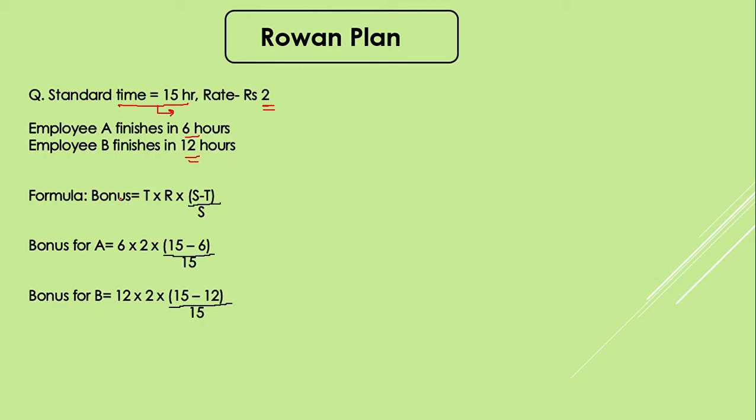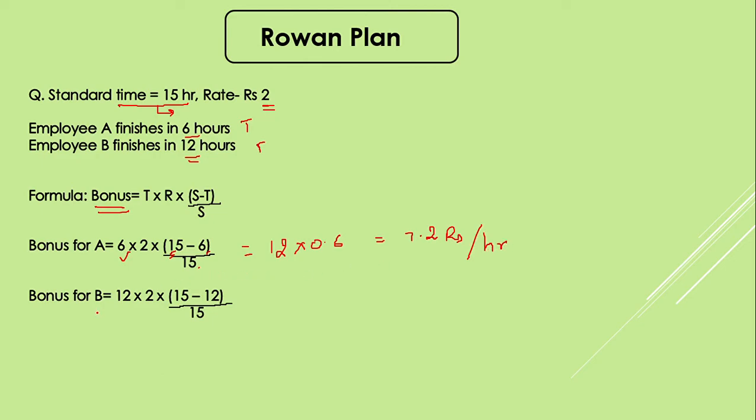If you put these in the bonus formula, we will have these values. 6 is T for employee A, 2 is the rate, and 15 is the standard time, then 6 minus 15. So here it will come as 12 into 0.6, which comes to 7.2 rupees per hour.